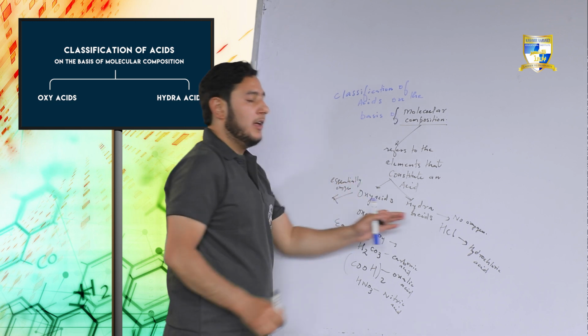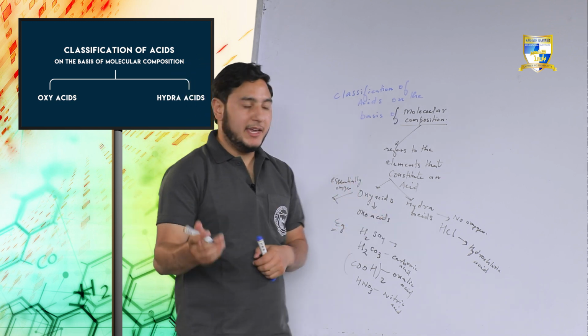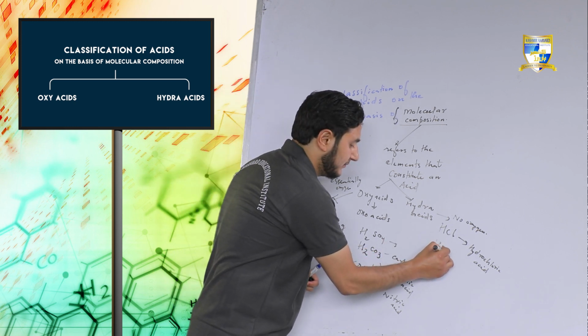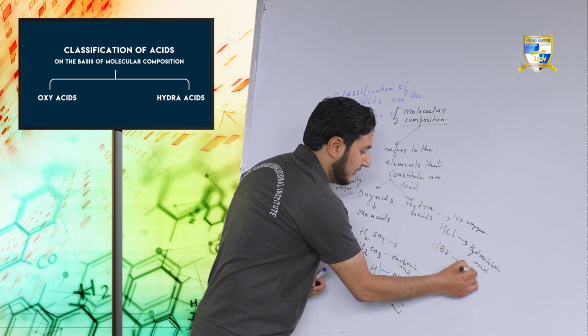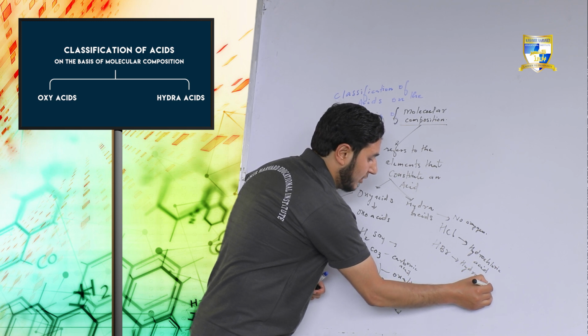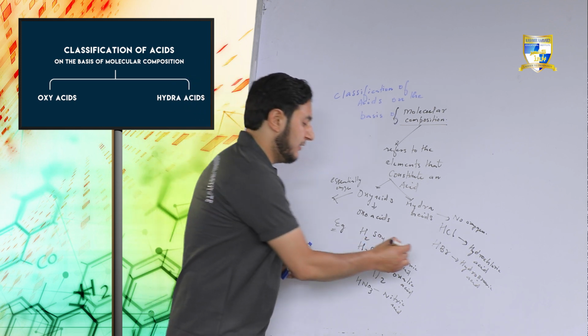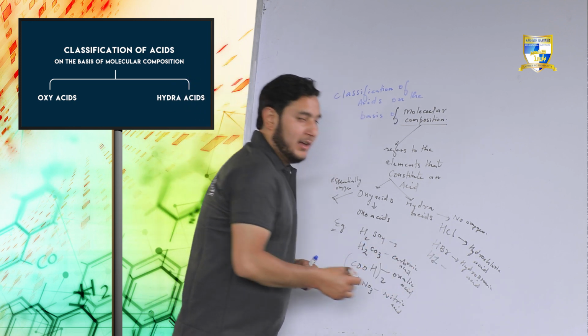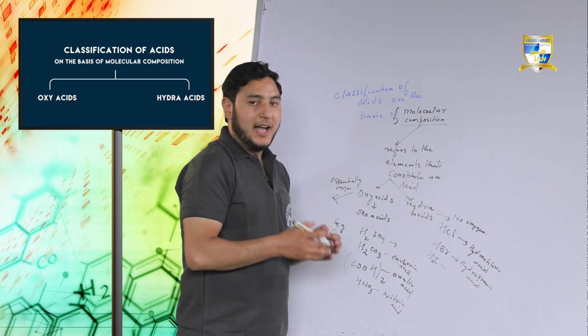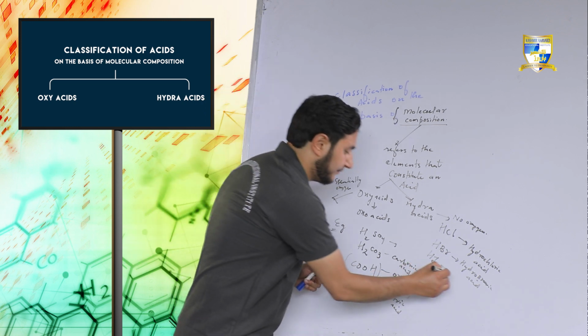One more example of the hydra acids is HBr, hydrobromic acid, or we may call it hydrogen bromide, and the next one being hydrogen iodide, hydroiodic acid.